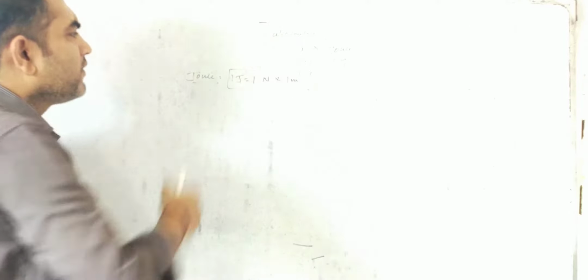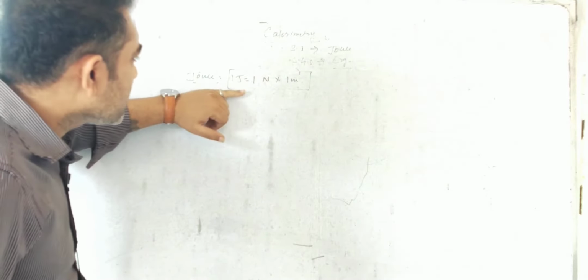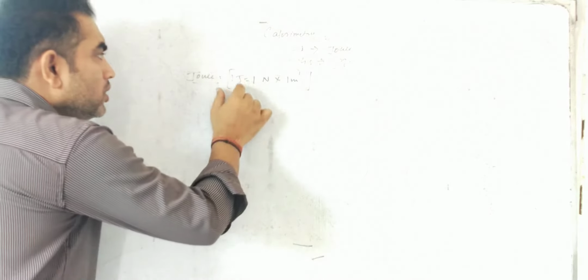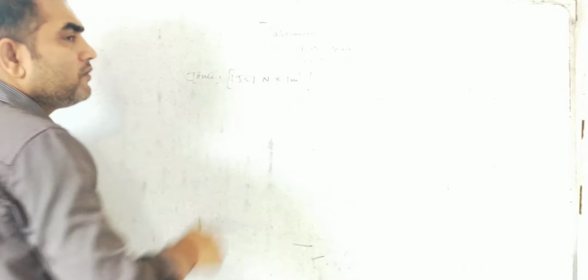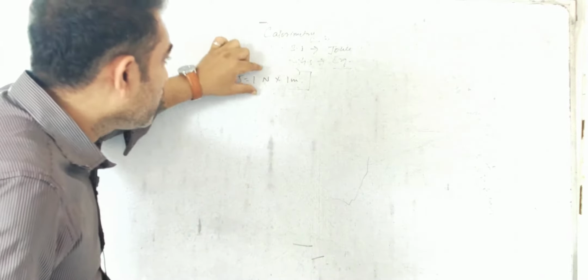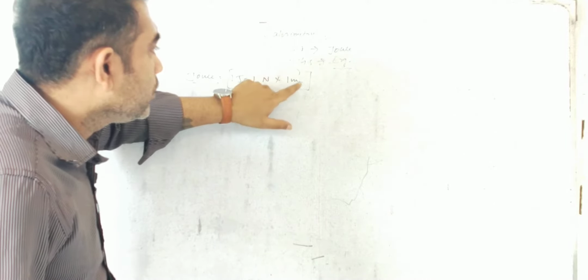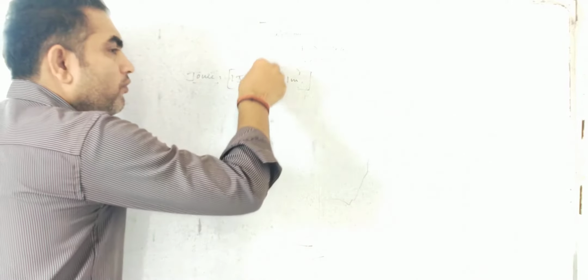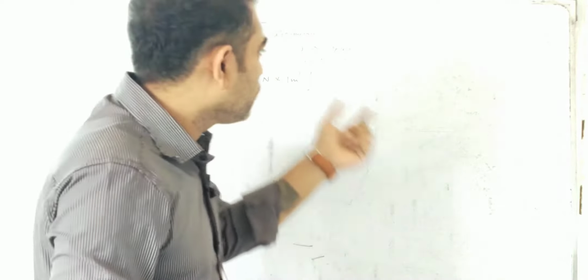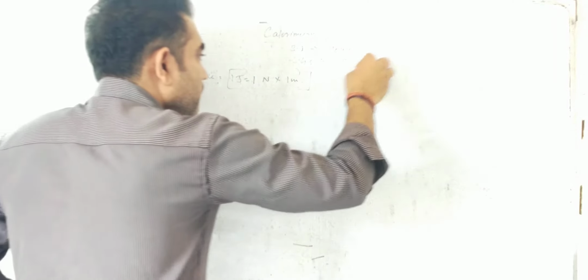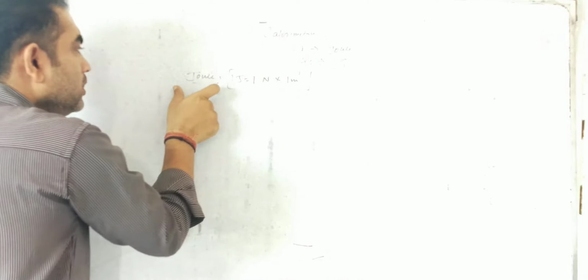I will not write the definition, you can do it, I am just explaining it. 1 joule equals 1 Newton, that means the force applied needs to be 1 Newton and the displacement needed is 1 meter. So if 1 Newton of force is applied on an object, and due to that force the object displaces through 1 meter, the energy produced is said to be 1 joule.